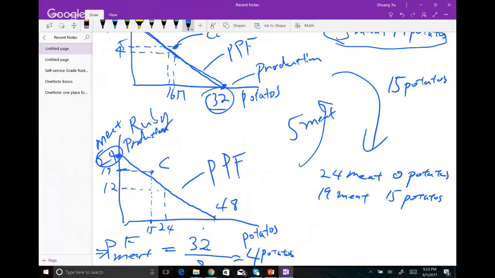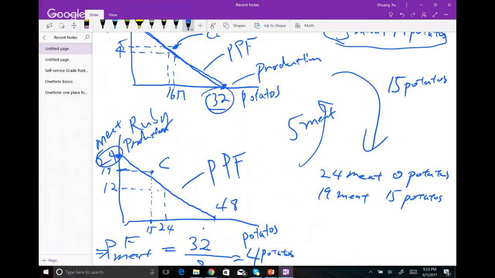All right, so for Ruby, look, something amazing is happening. He's also able to consume a point that's outside of his PPF. So what we're saying here is that both parties, doesn't matter what your trade is, once they trade, both parties are able to consume a point that's outside of their original PPF. And we call this gains from trade because everybody is better off when they're trading.